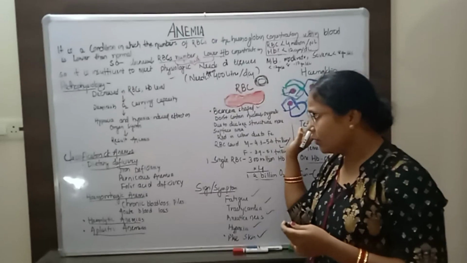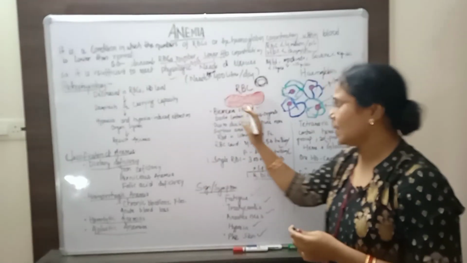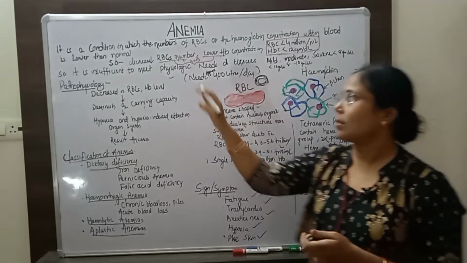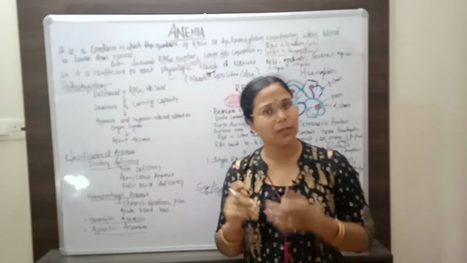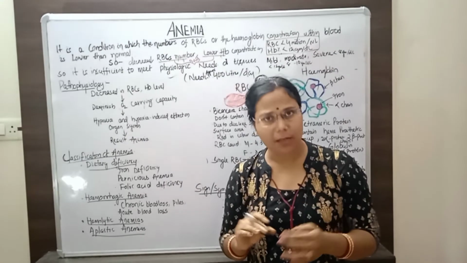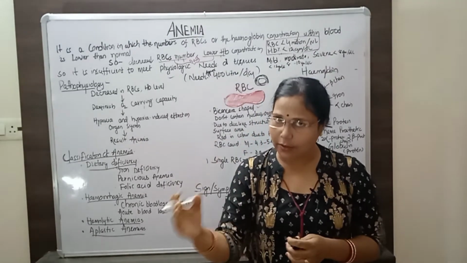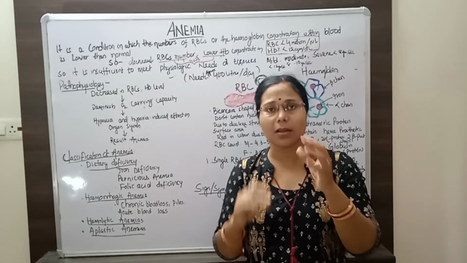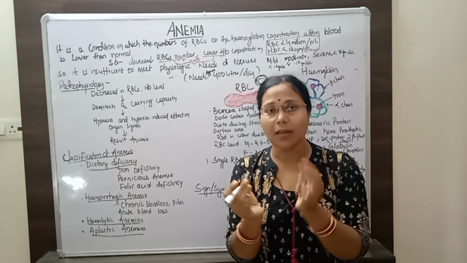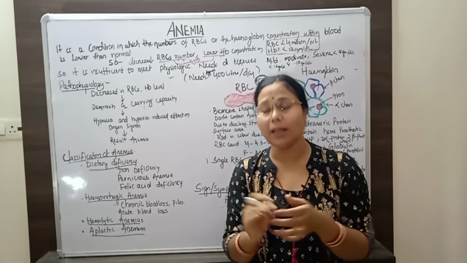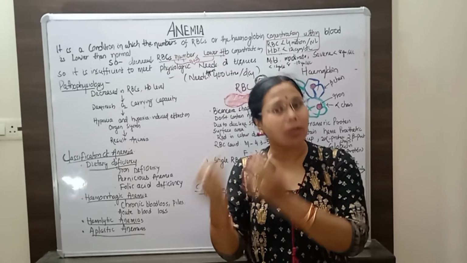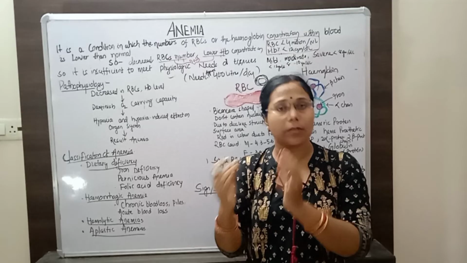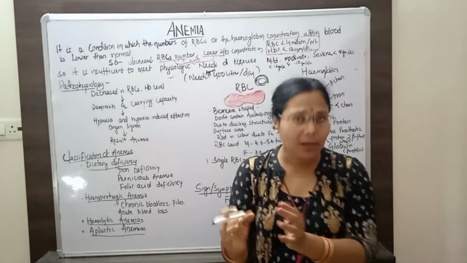So, knowing all these things about RBC and hemoglobin, the classification of anemia is done in 2 ways. One is the morphological classification, another is the etiological classification. Morphological classification is according to the structure or shape of the RBC, and on that basis it is classified. But in etiology, it is classified according to the cause, so it is called the etiological classification of anemia.